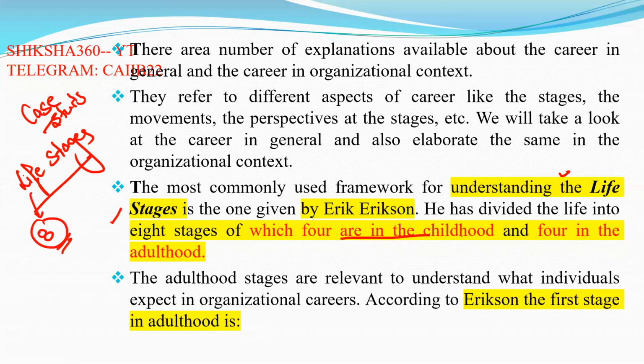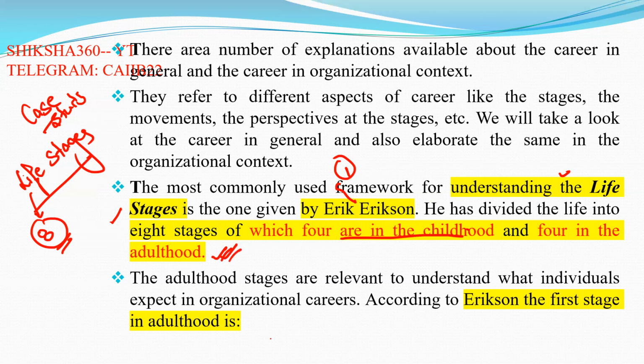The first 4 stages are of childhood, and the next 4 stages are of adulthood. Many times they will ask questions on that. These life stages are given by Erik Erikson. The first question they will ask, in the 1 mark question, is who gave the life stages? These life stages are divided into two parts, and one part contains 4 stages: 4 in childhood and 4 in adulthood.